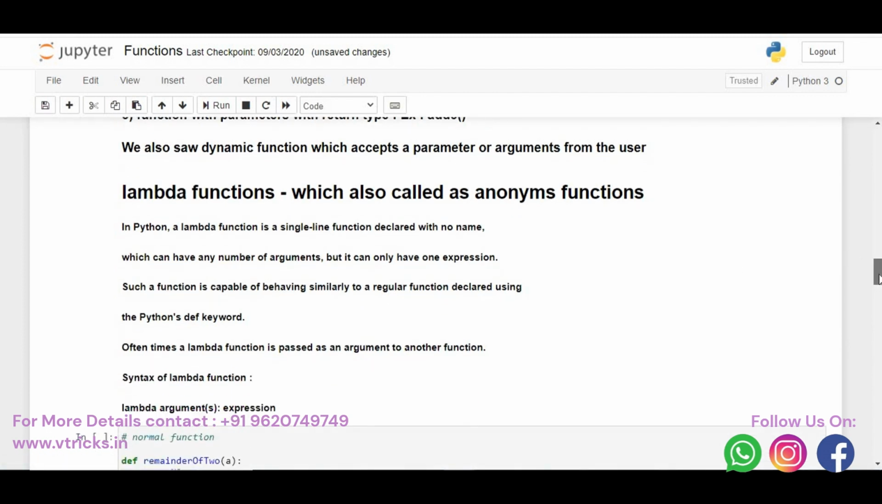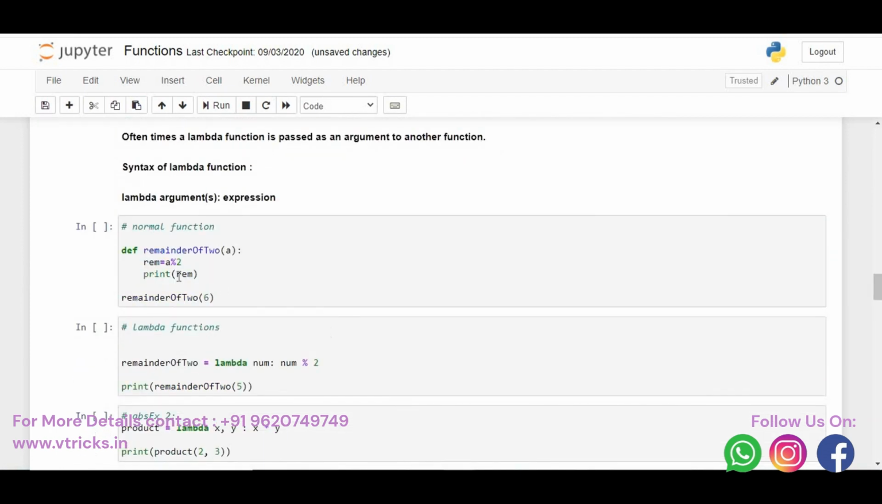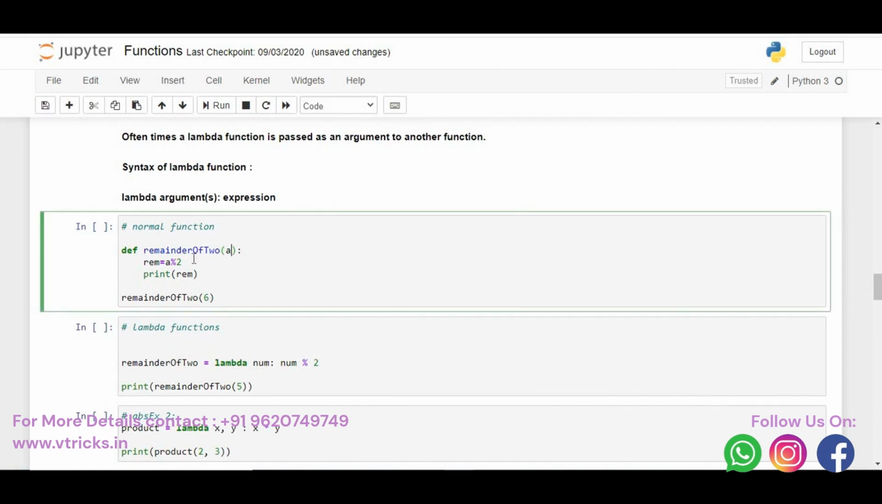Now, I'll give an example of how the lambda function will look. See here, we have defined a function by the name remainder of 2. I'm accepting the parameter by name a, then I'm doing a mod 2. What will the modulus operation do? 5 mod 2 will give you the remainder. 5 mod 2, the answer is 1. 6 mod 2, what is the answer? It is 0, because 2 threes are 6, so the remainder you get is 0.